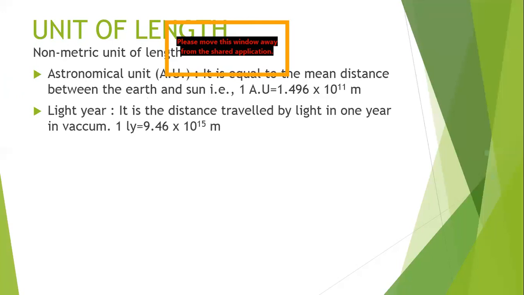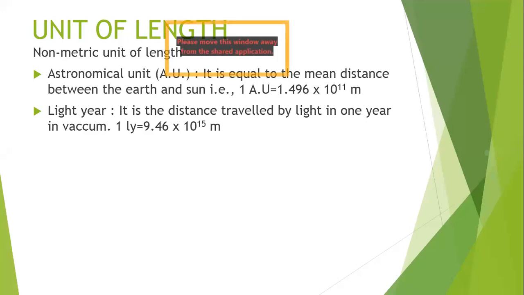Now, the light year is used to measure the distance between stars and between galaxies. Exactly. The astronomical unit is used in our solar system, but beyond that we prefer the light year because it's such a big number. So a light year is the distance traveled by light in 1 year in vacuum.